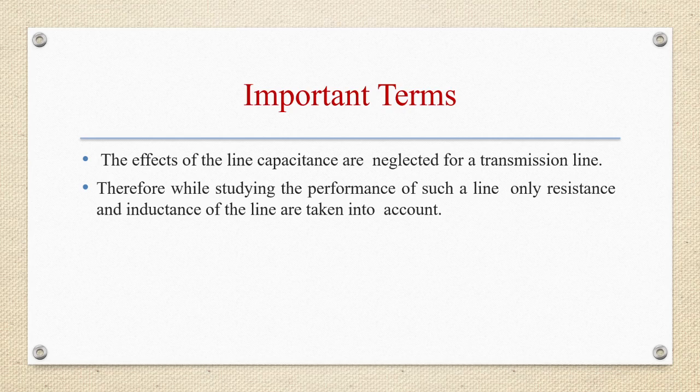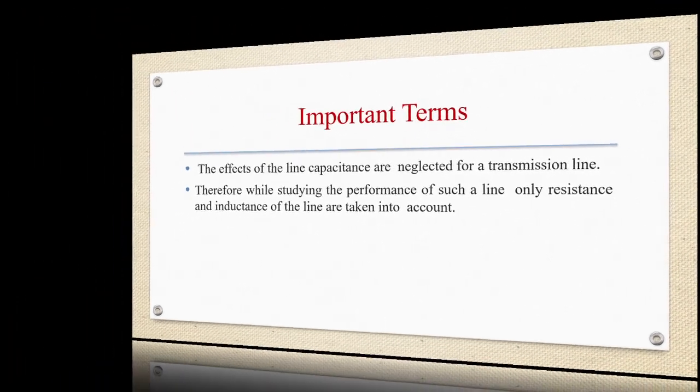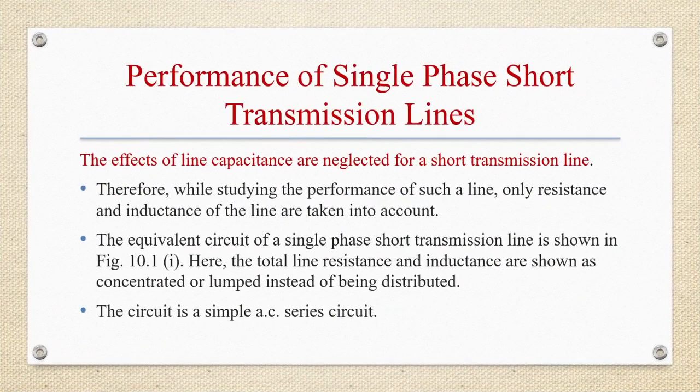The effects of the line capacitance can be neglected for a short transmission line. So while studying the performance of such a line, only resistance and inductance of the line are taken into account. Now let us see the performance of a single phase short transmission line.